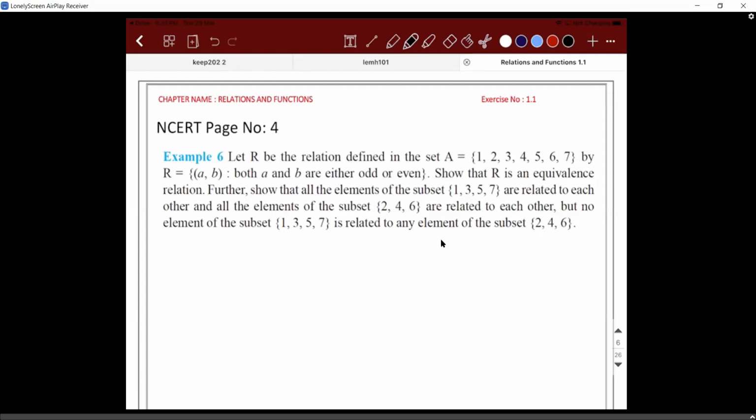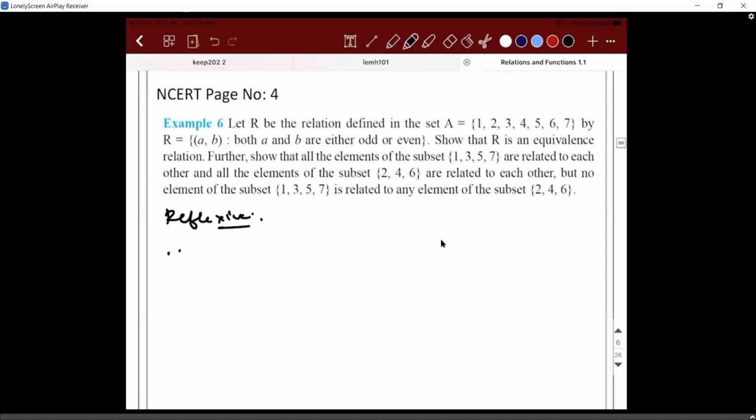You have 1 to 7, so how many even numbers? 2, 4, 6, three even, and 1, 3, 5, 7, four odd numbers. Since (A, A) belongs to R for every element A of the set, you can say it is reflexive.